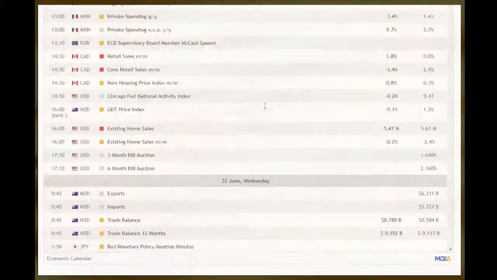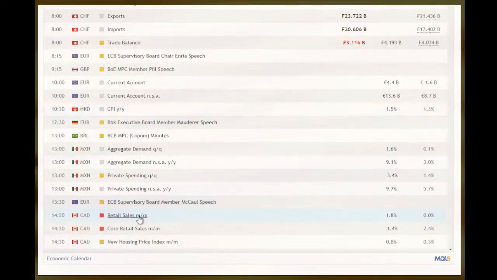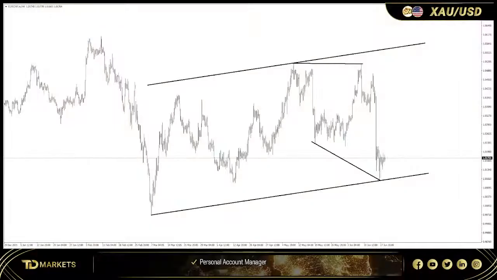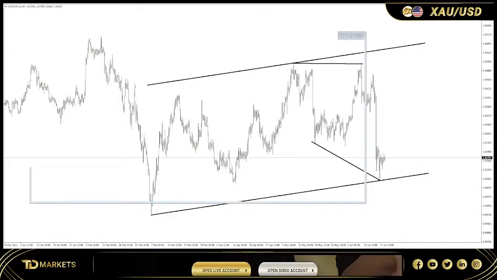And today we have the CAD retail sales at 2:30. This week's events are not that big. They might not move the markets, but it's important that you keep an eye out on those events. And on that note, we're gonna switch to the first chart of today, which is gold.